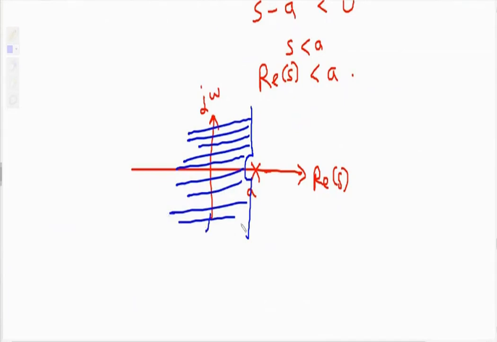Still, if it is not clear, I will explain this with one more example.